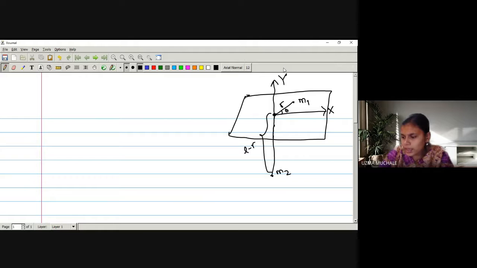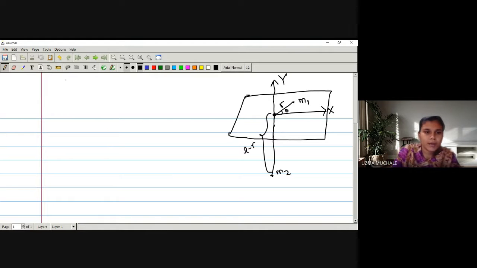Okay, so r and theta will work as generalized coordinates, because we need both: a value of r as well as theta. If we know the value of theta, then only we can find out the position of mass m1, and if we know the position of mass m1, we can find out the position of mass m2.